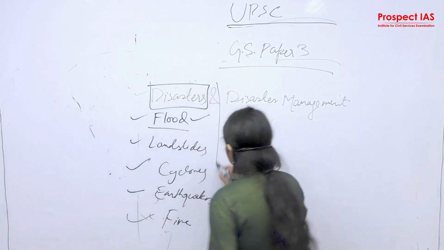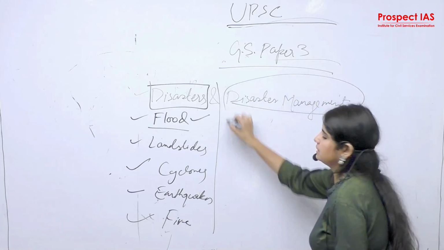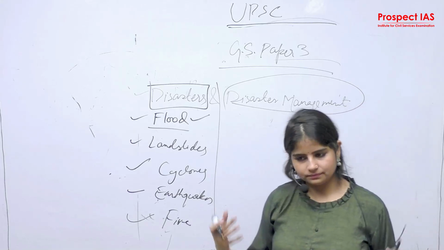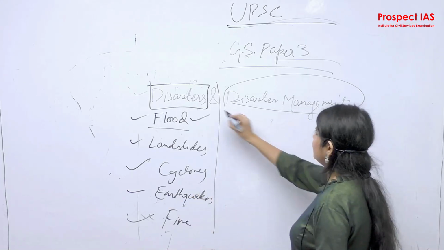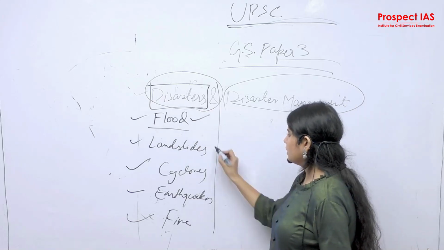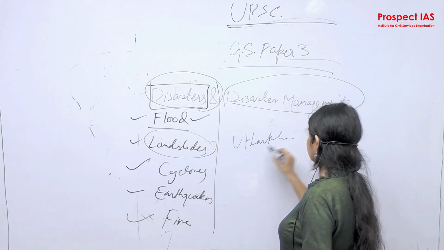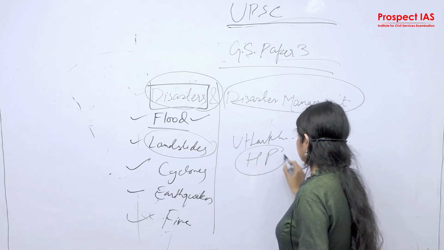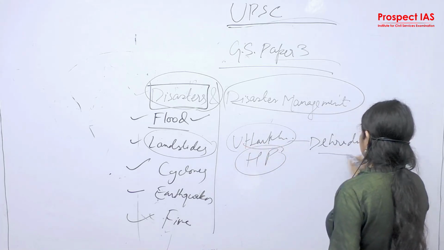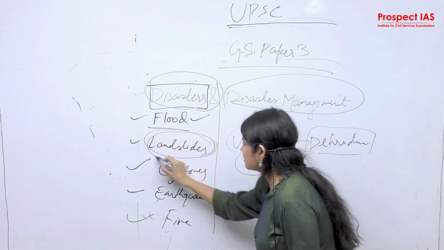Once you study disasters, you need to understand what the management of disaster is. Because if you become an IAS officer of any district that is prone to disaster, suppose you go to Uttarakhand or Himachal Pradesh, and Dehradun is your district cadre, landslide is a very prone disaster in Uttarakhand.